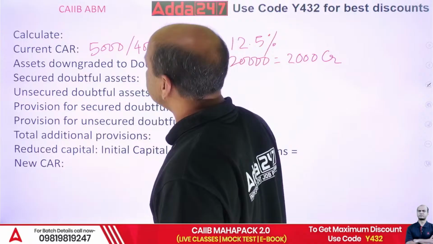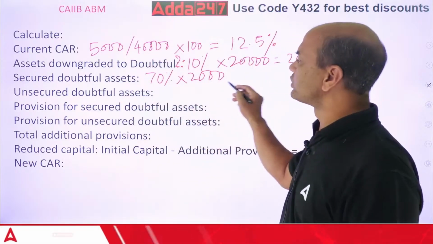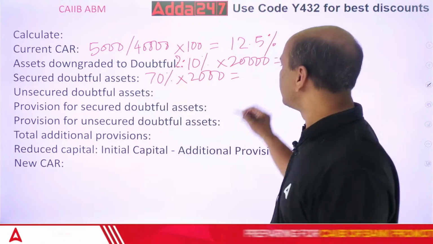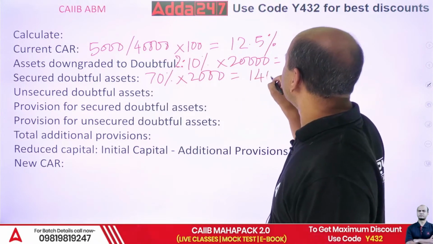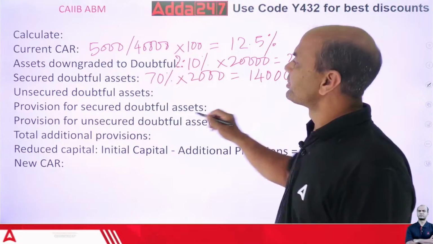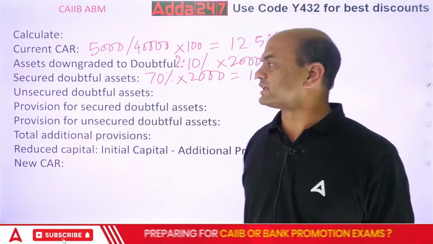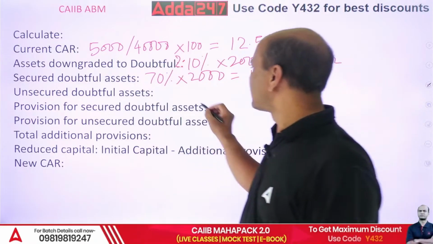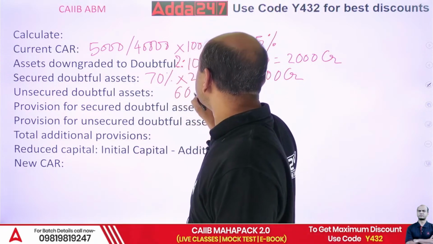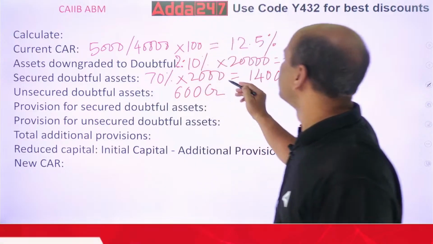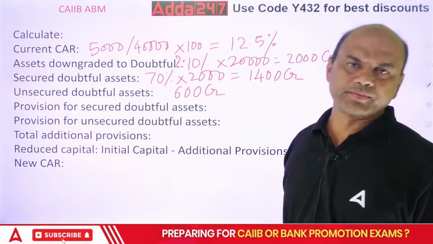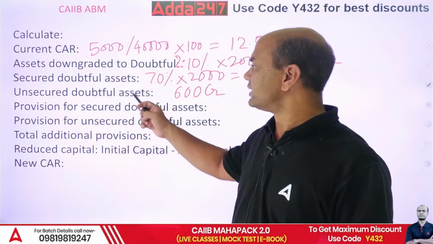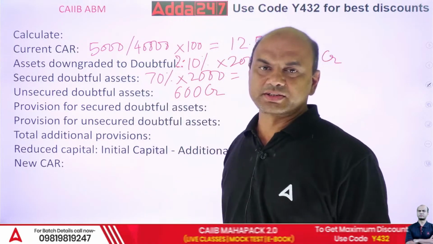70% into 2,000. So it is 7 twos are 14, 1,400. 1,400 crore. This is secured doubtful assets. What is unsecured then? Simple, the remaining one. 600 crore, because 2,000 minus 1,400. So 600 crore is my unsecured doubtful assets.